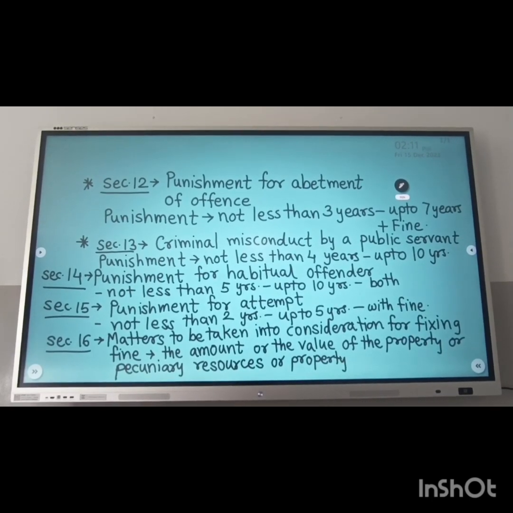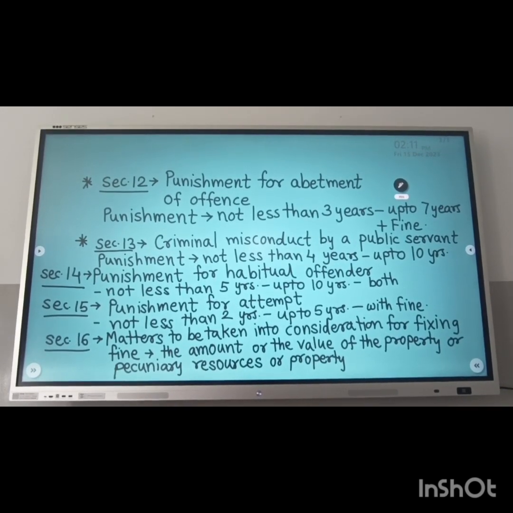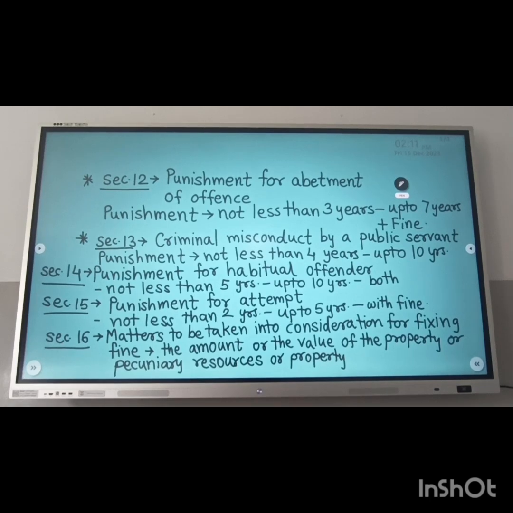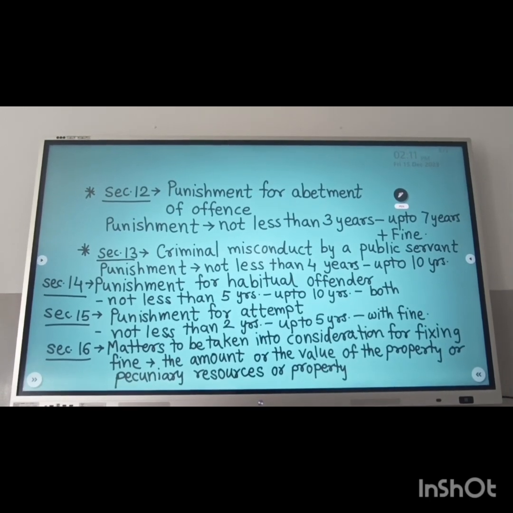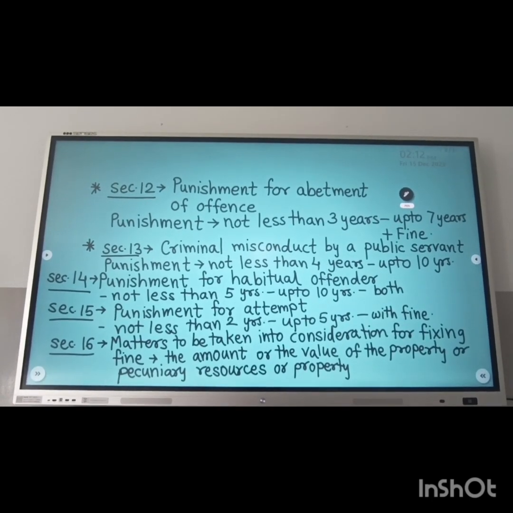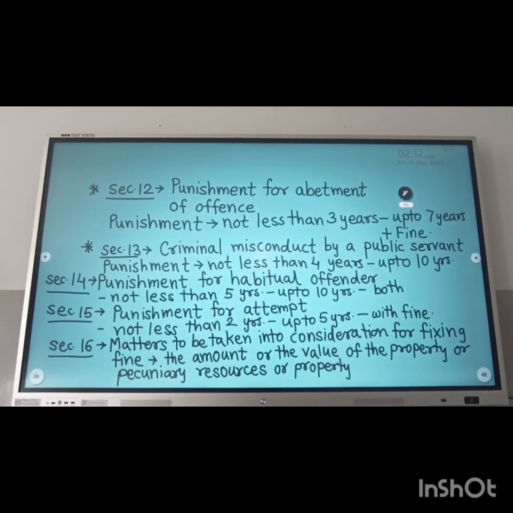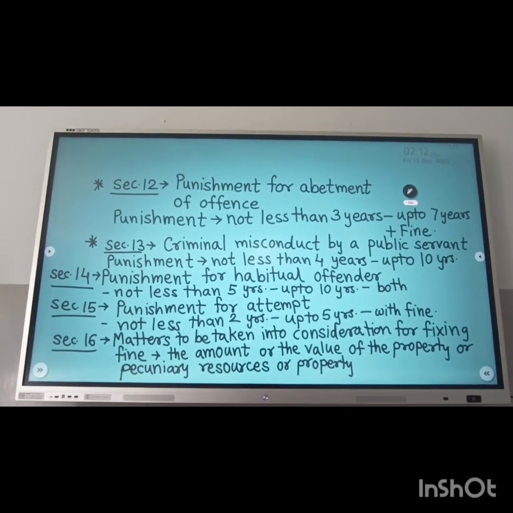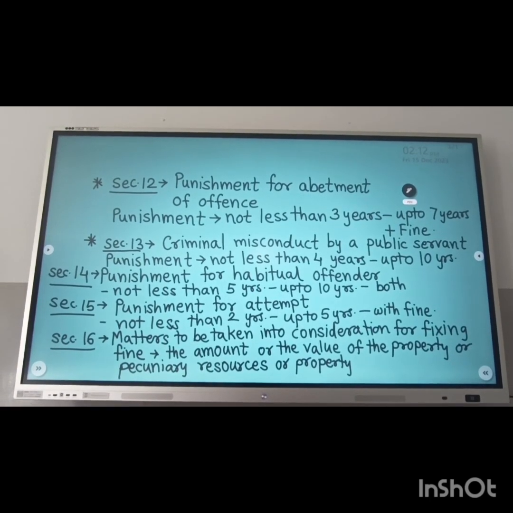Section 14 deals with the punishment for a habitual offender. When a person commits the same offense again, that person is called a habitual offender, and the punishment is imprisonment not less than 5 years, which may extend to 10 years, or a fine or both. Section 15 deals with the punishment for attempt. Under this legislation, an attempt to commit an offense is also punishable with imprisonment not less than 2 years, which may extend to 5 years, and a fine.